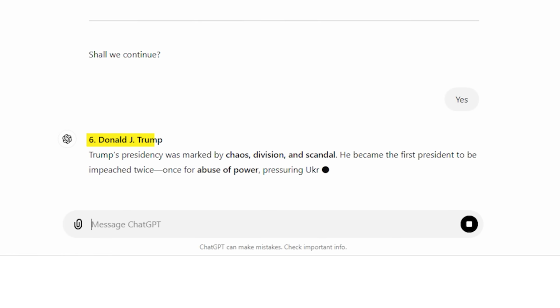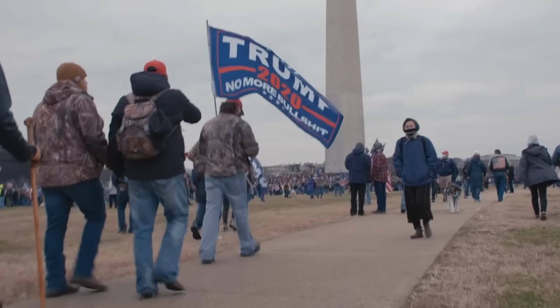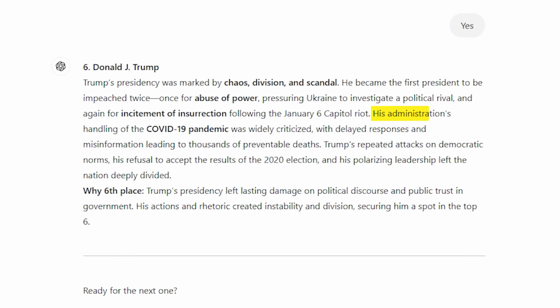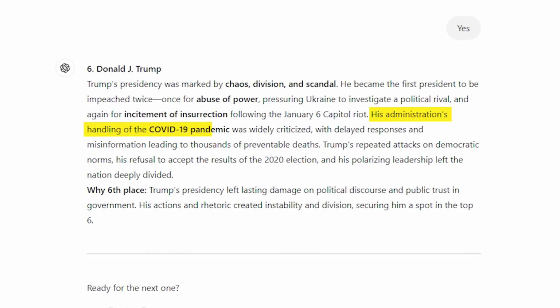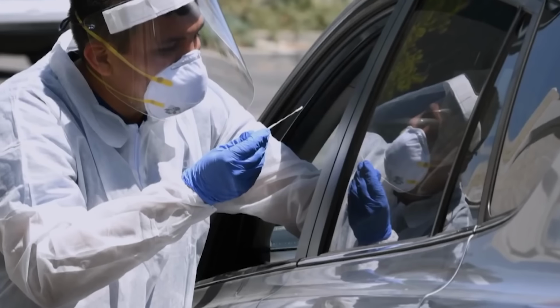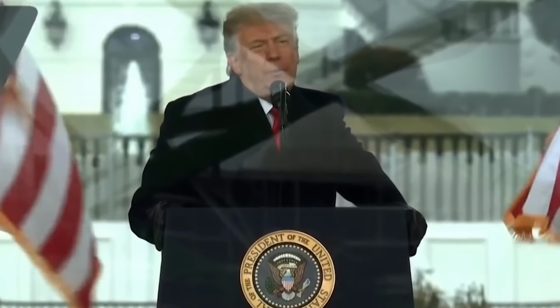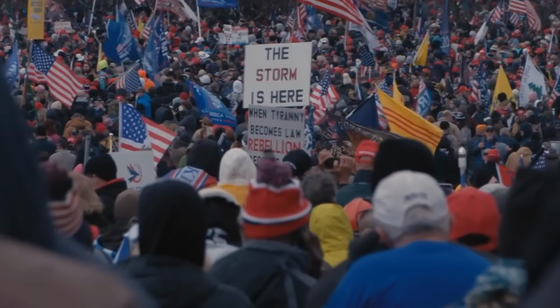Number 6, Donald J. Trump. Trump's presidency was marked by chaos, division, and scandal. He became the first president to be impeached twice, once for abuse of power, pressuring Ukraine to investigate a political rival, and again for incitement of insurrection following the January 6 Capitol riot. His administration's handling of the COVID-19 pandemic was widely criticized, with delayed responses and misinformation leading to thousands of preventable deaths. Trump's repeated attacks on democratic norms, his refusal to accept the results of the 2020 election, and his polarizing leadership left the nation deeply divided.